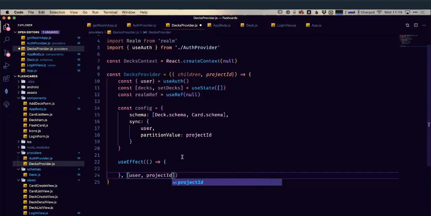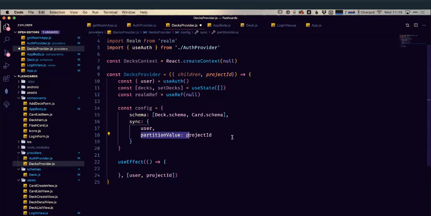So essentially, whenever our partition value changes, so the user switches projects or logs in as somebody else, then we want to rerun this use effect. So that's how we tell it what we want to watch for, what we're monitoring. We're monitoring the user, we're monitoring project ID. Any changes to those is going to force us to reload our DEX from the realm again.